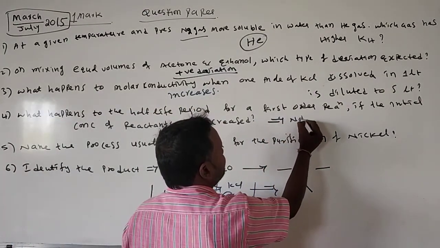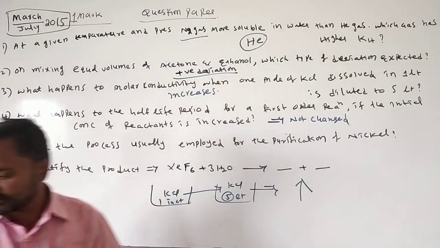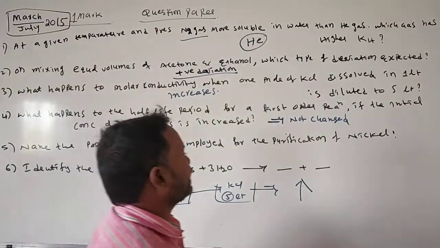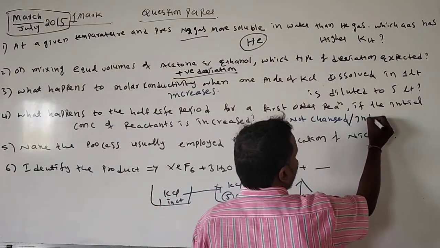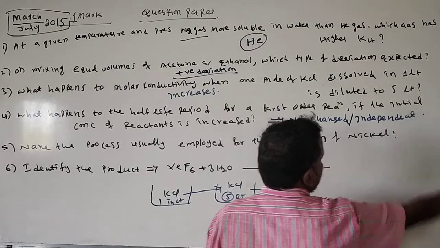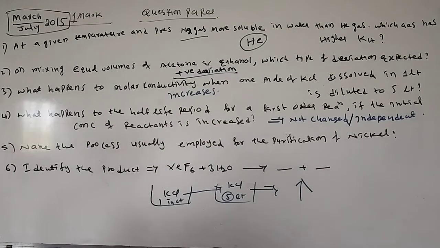So the half-life does not change. It is independent of the initial concentration.